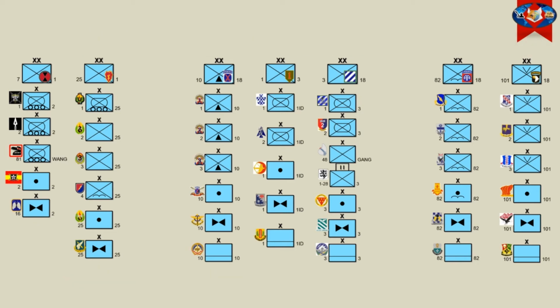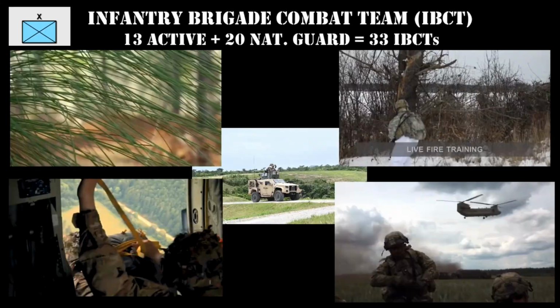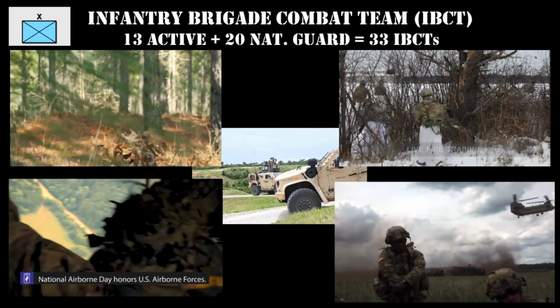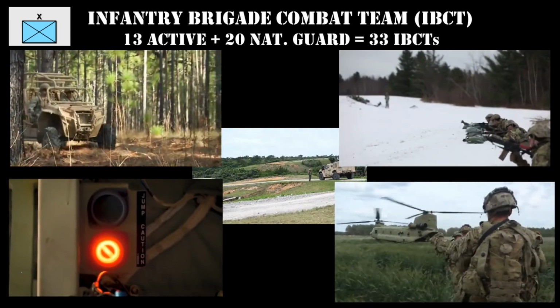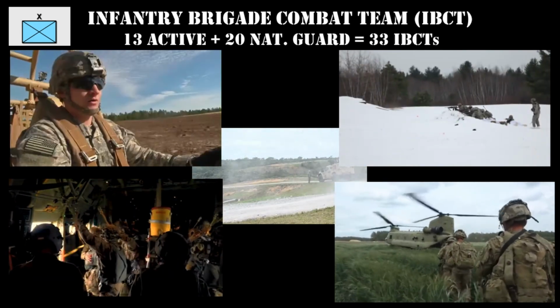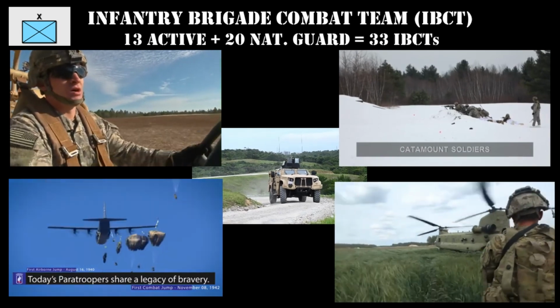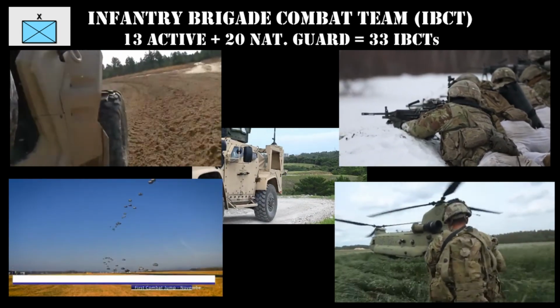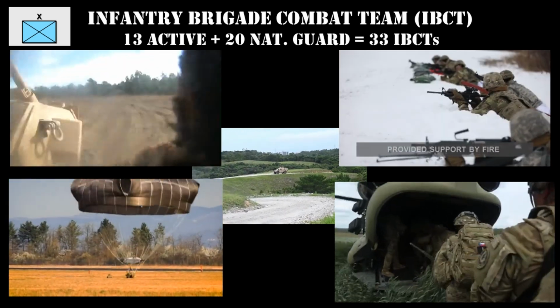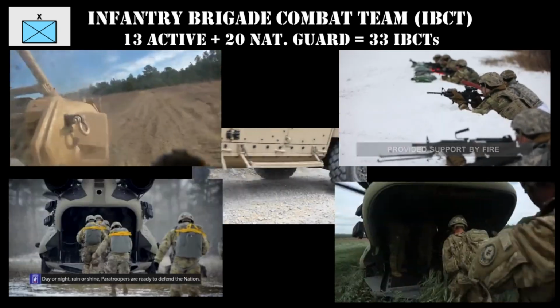Rather than talking about the composition of each division, we will instead talk about the 6 brigade types that make up the core of any current division. Infantry Brigade Combat Teams, IBCTs. They are the light formations of the Army and are currently the most numerous brigade type in the Army. These formations move long distances in trucks called FMTVs or JLTVs or LTAVs or Humvees, but fight on foot. They are also the bedrock of airborne, air assault, and mountain infantry units.